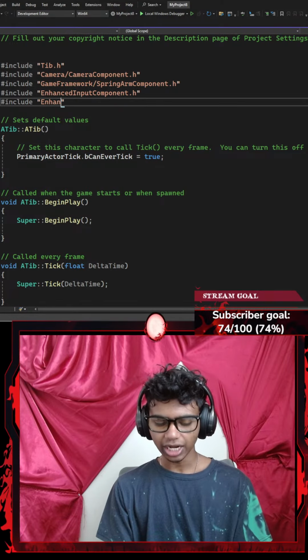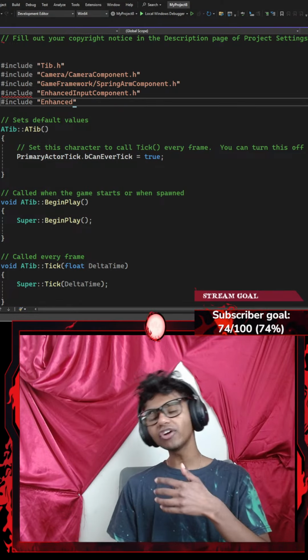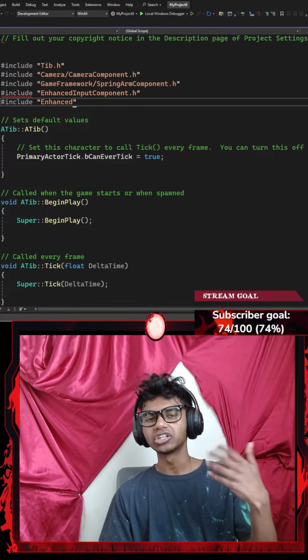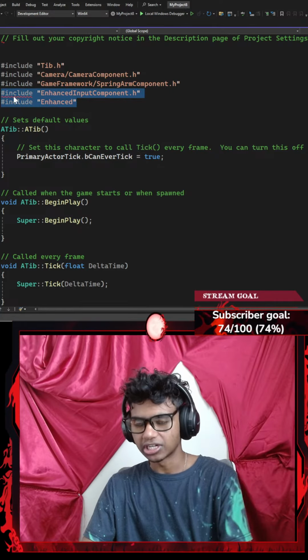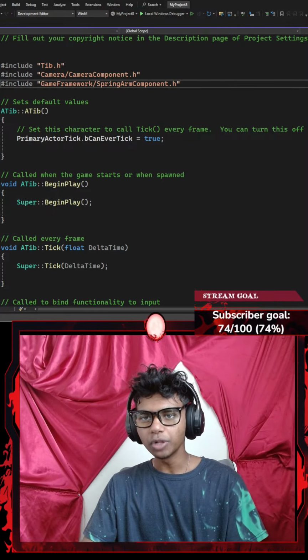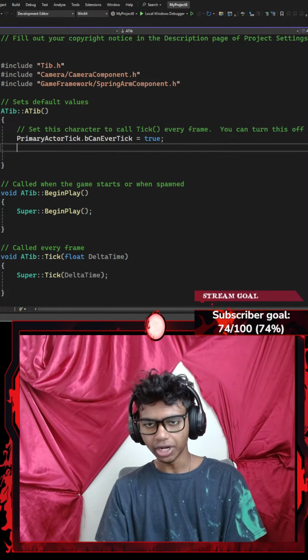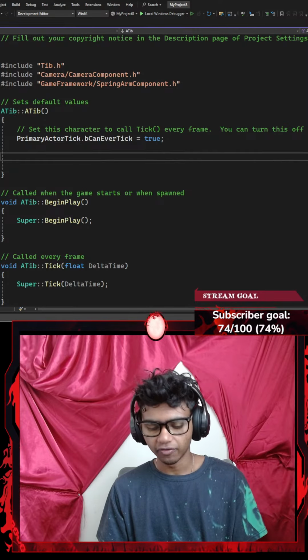I mean, here's the thing. There are two ways to actually do this. Either I include everything right now, or I can include it when I really need them. Honestly, I might do that. I'm just going to include stuff when I need them. Okay, so firstly, I will be needing my camera component and spring arm component because I do want to display them on my window, if that makes any sense.